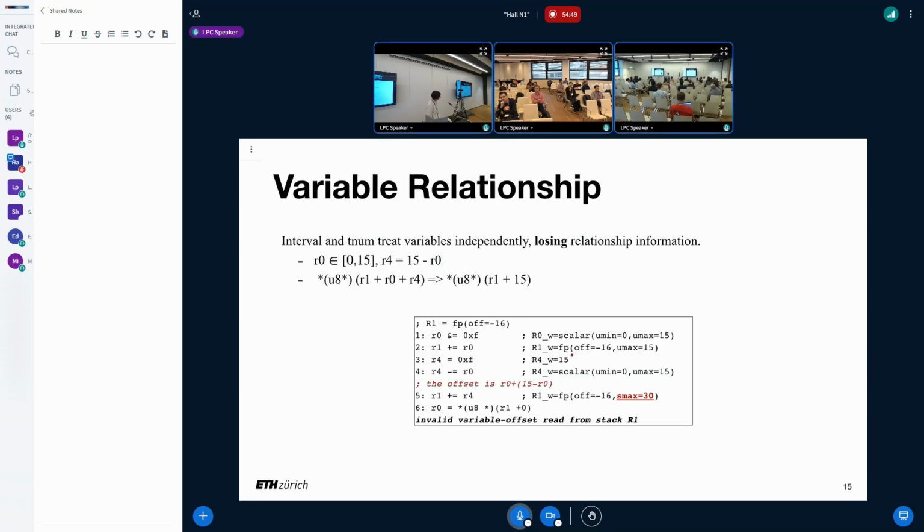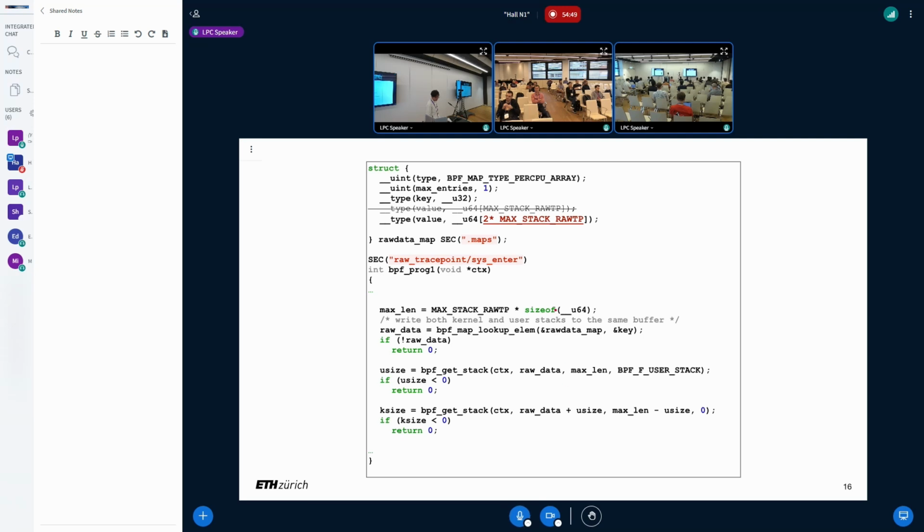Here is another example, and I will use this example to demonstrate our approach, so I will elaborate a little bit more. This case is from a real test case. As we can see from this program, it simply tries to conduct two memory accesses. The first one tries to access the map memory, writing some information to the map. The second access writes some data to the rest of the buffer. So the program is perfectly safe, but the verifier cannot accept this. I will explain this very soon. And we have to double the size of this buffer in order to make the verifier happy.